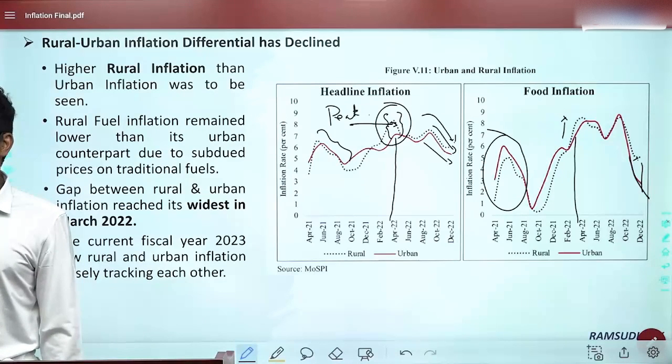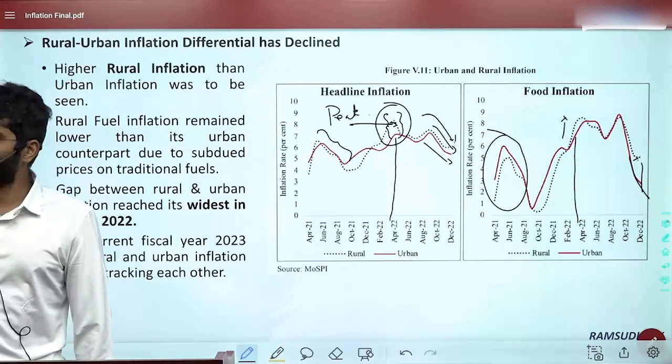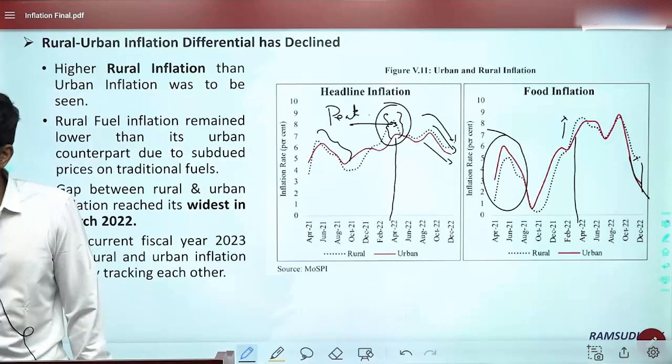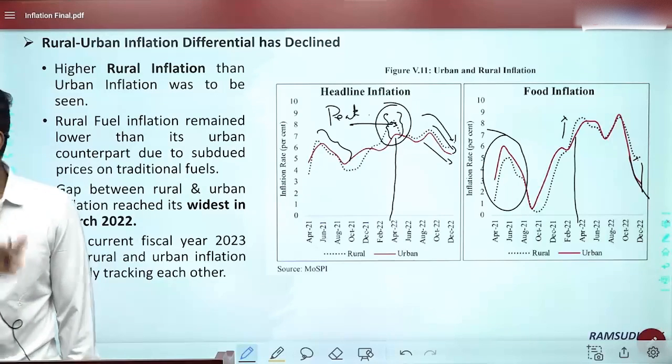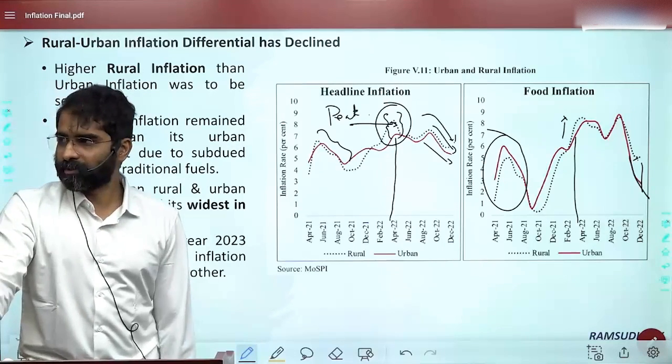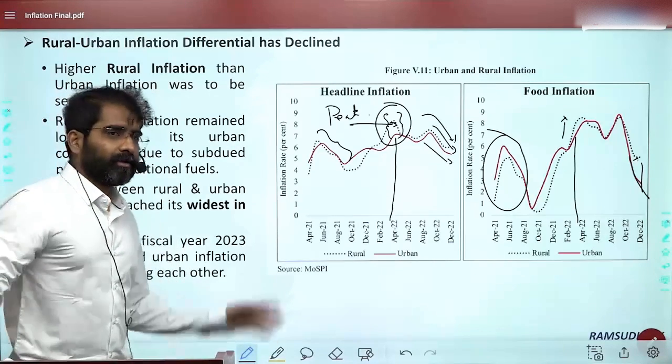And here two things, weightage also, 54% is the weightage. So if food inflation increases a little, the impact will be more on rural than urban. Okay, so is that okay?